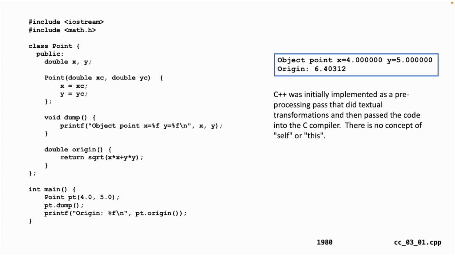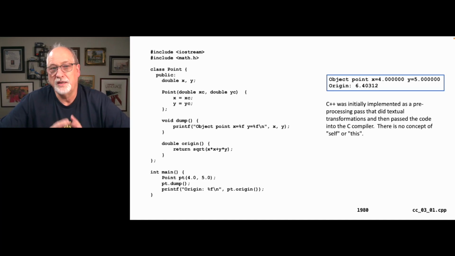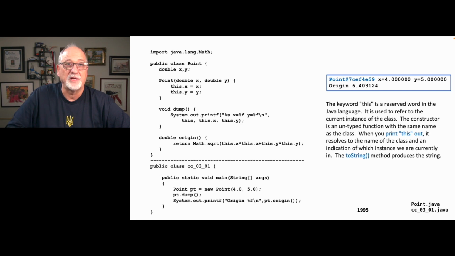So if we take a look at the main program, on that first line, Point pt open paren 4.0, 5.0, we are both allocating a Point instance and calling the constructor and setting it up. Then we use the dot syntax, pt.dump(); to dump it out. And then we can call pt.origin, and that will return us a double. And so you'll see this sort of dot syntax that becomes pretty common in every language that comes afterwards.